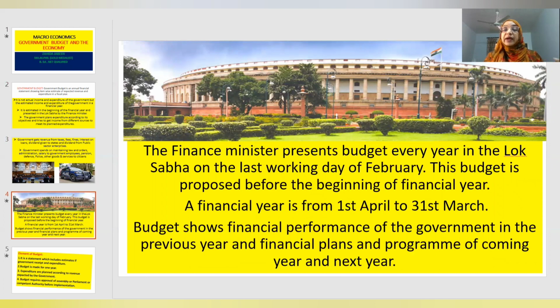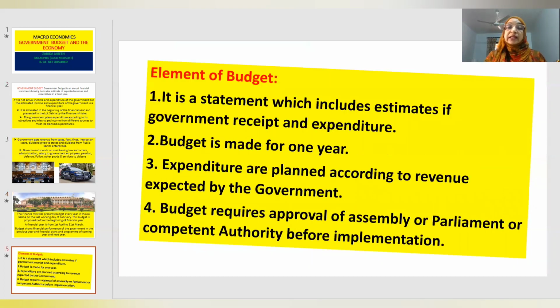Now, as I told you, the finance minister presents the budget every year in the Lok Sabha on the last working day of February. This budget is proposed before the beginning of the financial year. As you know, the financial year starts from 1st of April to 31st of March. What is the budget showing? The budget is showing the performance of the government in the previous year, how the government has performed, and the plans and programs in the coming year, and after that, the next one more year. Three things are there.